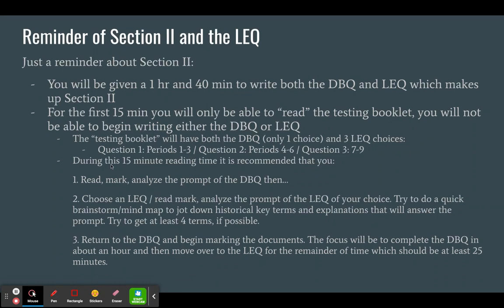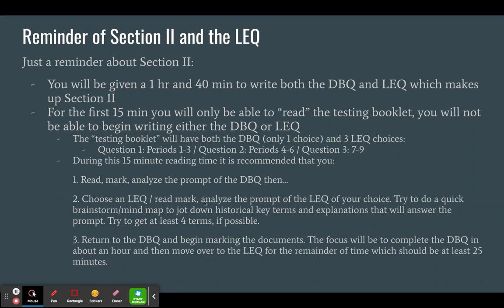So let's talk about the process. During these 15 minutes, I recommend that you read, mark, and analyze the prompt of the DBQ, and actually do not go into the documents. What I would like you to do then is immediately, so hopefully this only takes you about a minute or 2, if that, and then you'll immediately go to the LEQ.